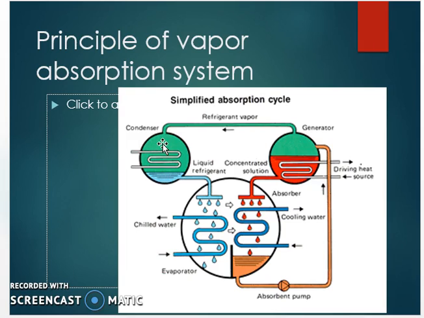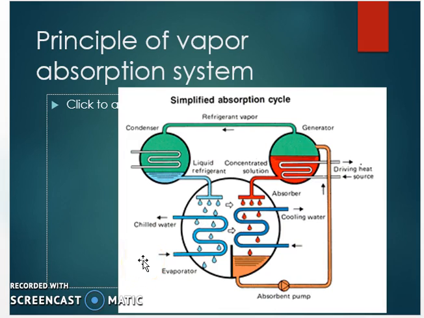The liquid is then throttled through an expansion valve to the lower pressure in the evaporator where it evaporates by absorbing heat and provides useful cooling. The remaining liquid absorbent in the generator passes through a valve where its pressure is reduced and then is recombined with the low pressure refrigerant vapors returning from the evaporator, so the cycle can be repeated.